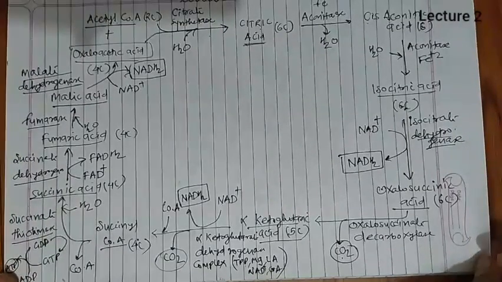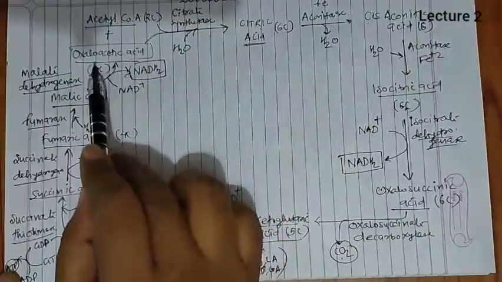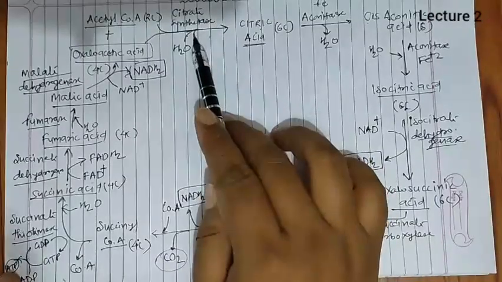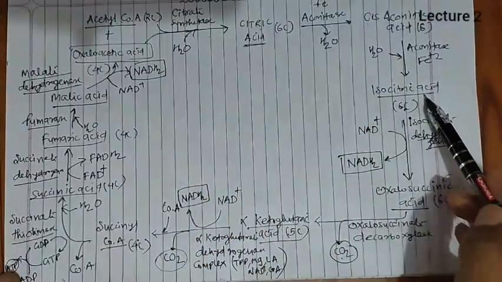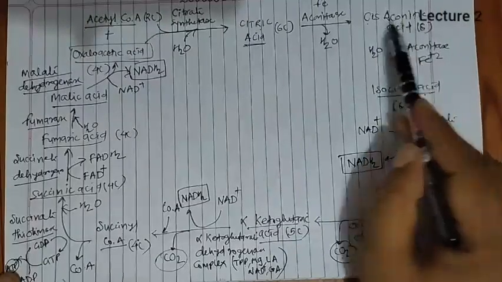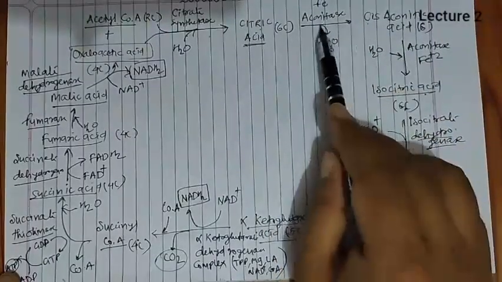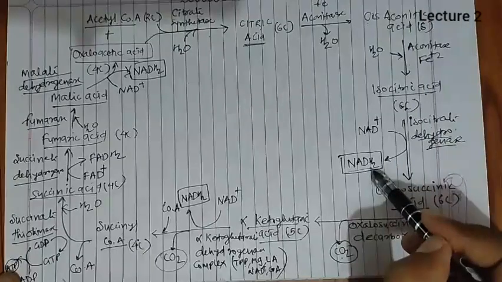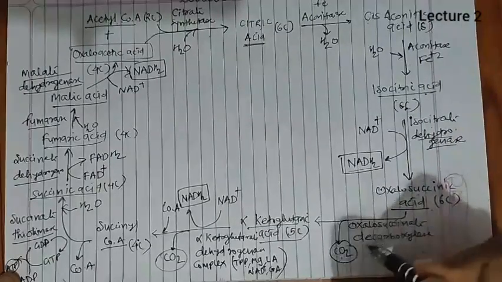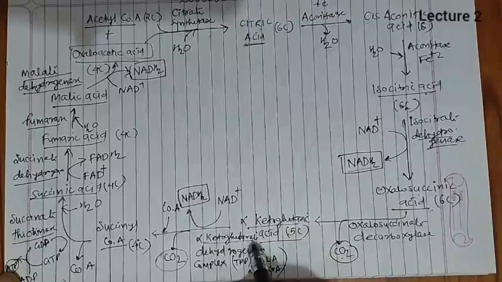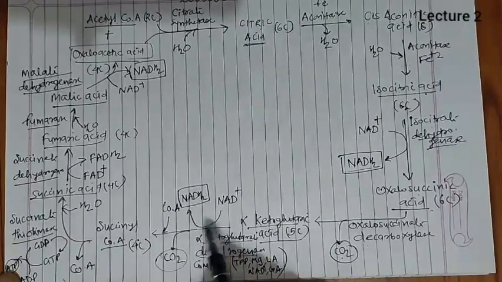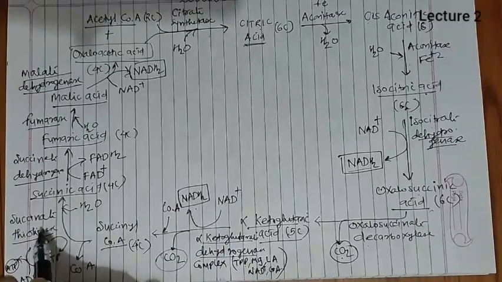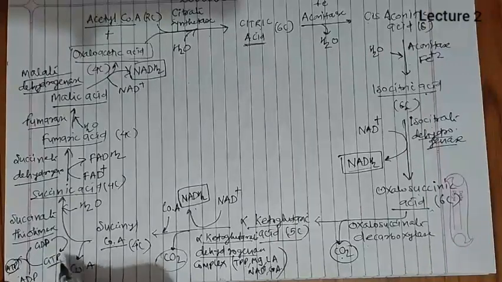Okay, so I hope you understood this. Initially, acetyl coenzyme A reacts with oxaloacetic acid and forms citric acid by addition of water in the presence of citric synthetase enzyme. Then citric acid is converted into isocitric acid by the formation of an intermediate, cis-aconitic acid. Here the aconitase enzyme acts in both steps. First water will be removed, then addition will occur, then isocitrate dehydrogenase will act, so NADH2 is formed, then oxalosuccinic acid decarboxylase will work, CO2 is released, then the alpha ketoglutarate dehydrogenase complex will work, where decarboxylation and dehydrogenation both occur. Then succinyl coenzyme A will be formed, then succinate thiokinase will act, where ATP or GTP formation takes place.